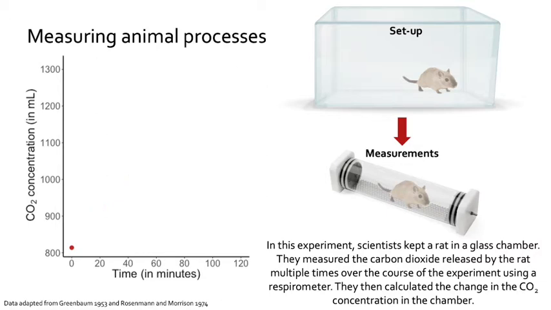As was mentioned earlier, these processes are happening at too small of a scale within cells to be directly observed. To measure animal processes, scientists must do studies where we observe organisms or the air around the organisms and take measurements. In this experiment, scientists measured the carbon dioxide released by rats multiple times over a 2-hour period. They used a device called a respirometer to measure the concentration of carbon dioxide gas in the tube released by rats. Over time, you can observe an increase of carbon dioxide gas concentration in the air in this chamber.